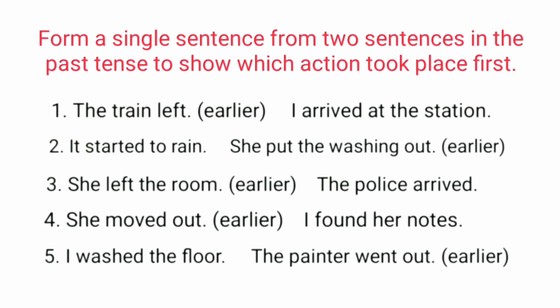Number 1, the train left. It is an earlier action. I arrived at the station. Here, past perfect tense will be used with the action which took place first. So the sentence is, the train had left before I arrived at the station.